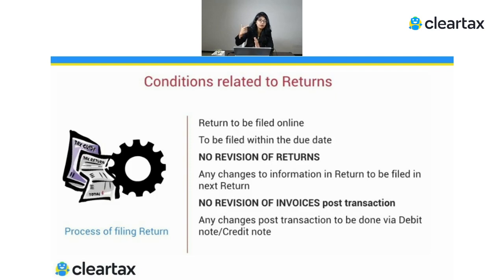So you can amend the invoice, you can amend the document, and you will make it as a B2BA if it's a supply to a registered dealer, in the next month while you're filing the return for the next month, while giving a reference to the original document. So that is all possible. And if it's a B2C supply, same thing, you can again do it. You can file an amendment which is normally known as B2CA. So you cannot revise the return under GST, but you can always amend the document. Obviously, there is a time limit till September of the next year, or filing the annual return, whichever is earlier, you can amend the document where you have made the mistake, or otherwise you can issue the credit or debit note.